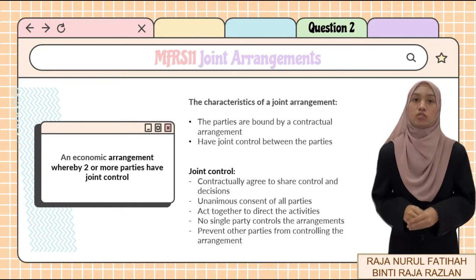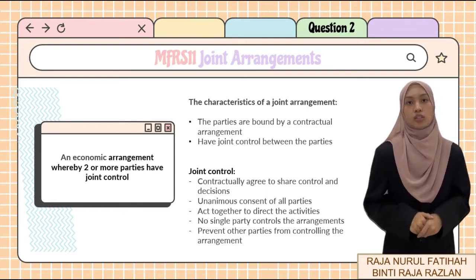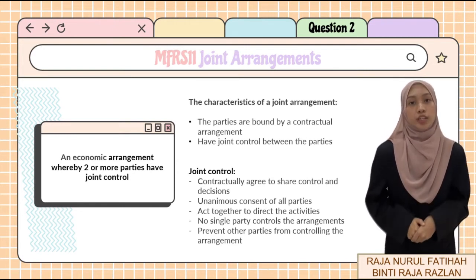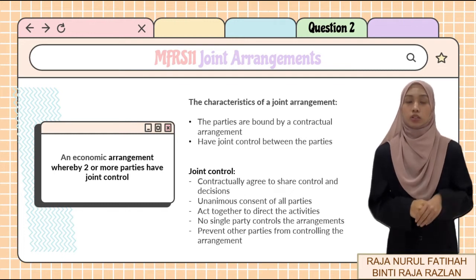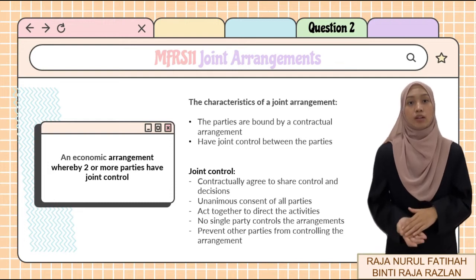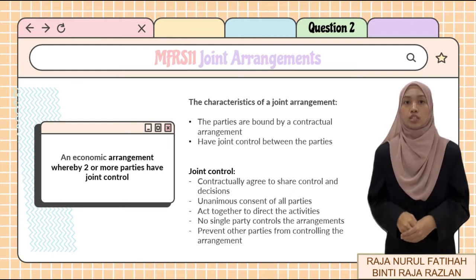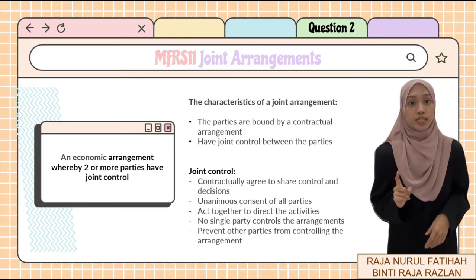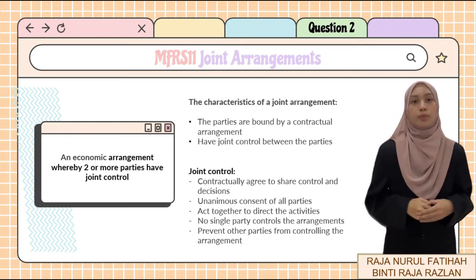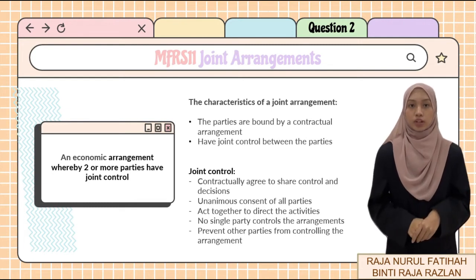Joint control is the contractually agreed sharing of control over an arrangement that occurs only when decisions regarding the relevant activities require the unanimous consent of the parties sharing the control. The parties must assess the extent to which they should act collaboratively to direct the activities that significantly affect the returns of the joint arrangement, which means no single party controls the arrangement on its own, but a party to joint control can prevent the other parties from controlling the arrangement.